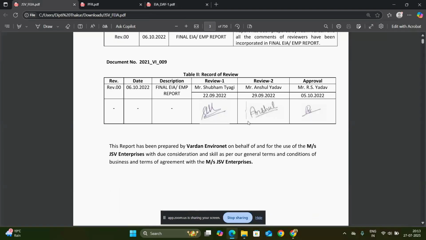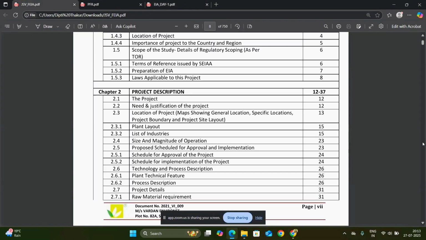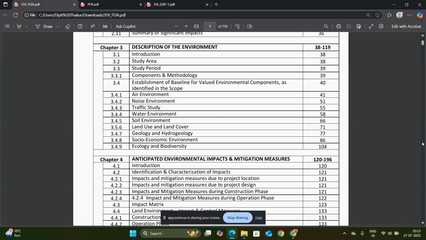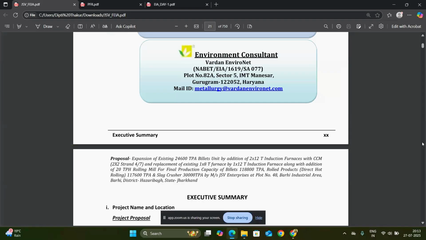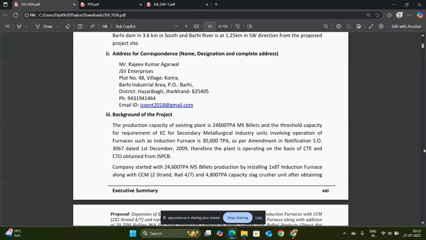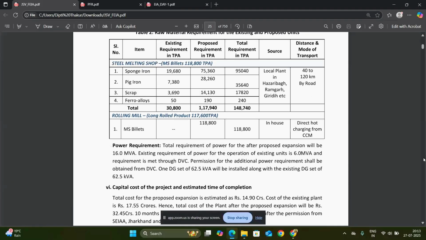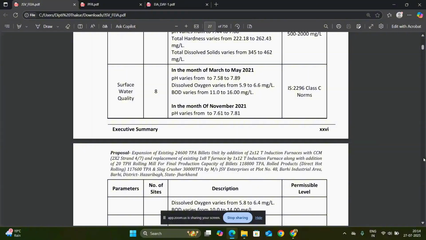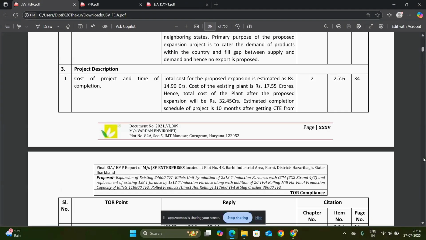We learned yesterday about chapter 1, that EIA has 12 chapters, and we saw chapter 1 and chapter 2 of this EIA report. This is one type of EIA report, one sector we covered. I will show you the full project details. After chapter 1 and chapter 2, we will reach chapter 3.